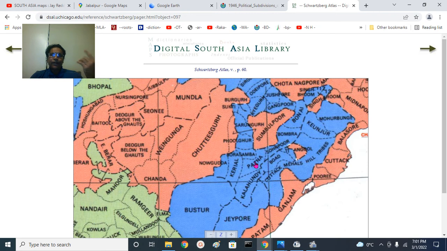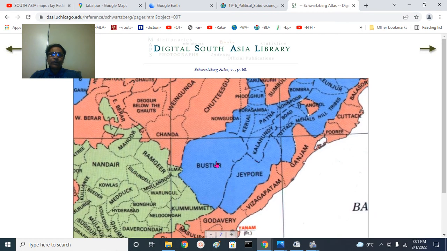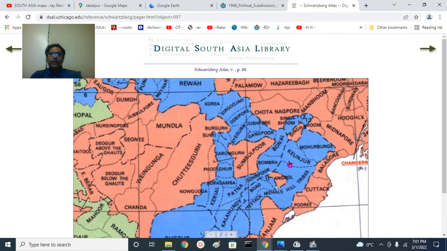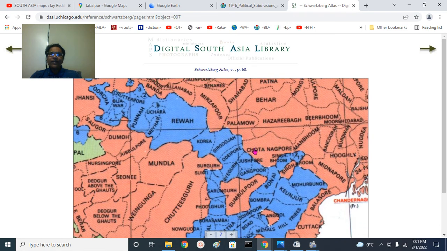That Patna is different from Patna district and city on the bank of Ganga in the Magadh region of Bihar. The name is same. But this is essentially Dakshin Kosal region, Kalahandi region. You have Jaipur and Koraput here next to Bastar region, Bastar princely state. And this is the princely state of Mayurbhanj and Keonjhar. This is the Kolhan region. That is the southern part of Chota Nagpur.